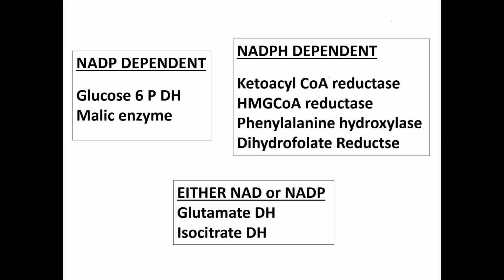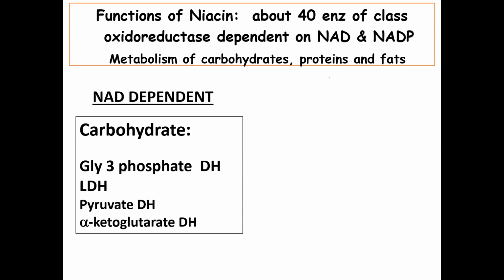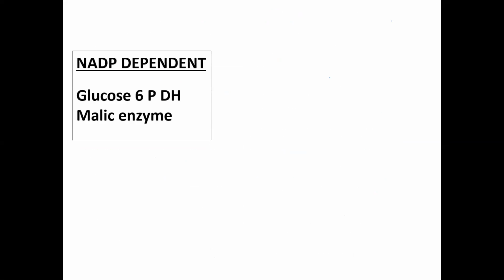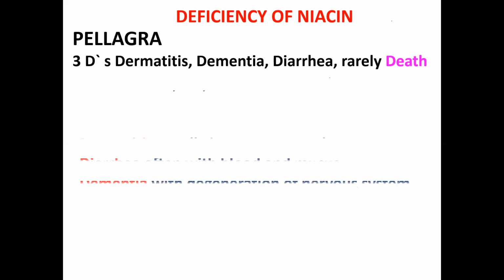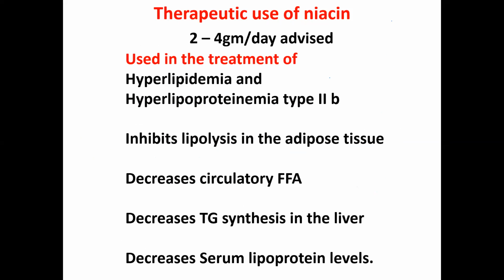These are the coenzyme functions of niacin. Almost 40 enzymes are there. We have taken important enzymes, and deficiency of it is pellagra. And the therapeutic use of niacin, if it is taken at 2 to 4 grams per day, it can be used in the treatment of hyperlipidemias and hyperlipoproteinemias type 2b, because it decreases the serum lipoprotein levels, so it is useful in both the diseases.